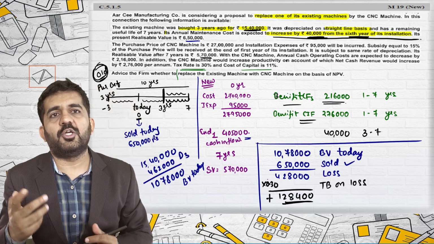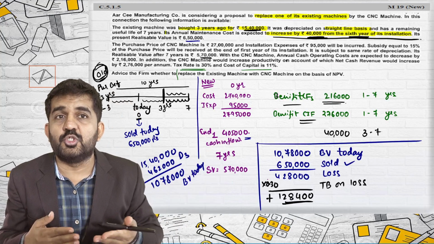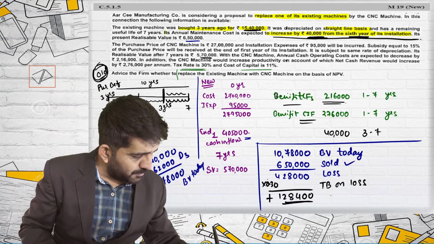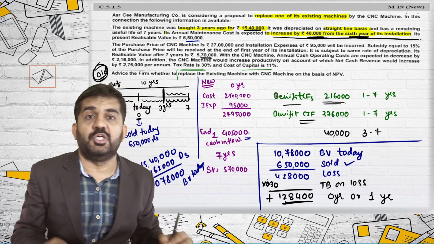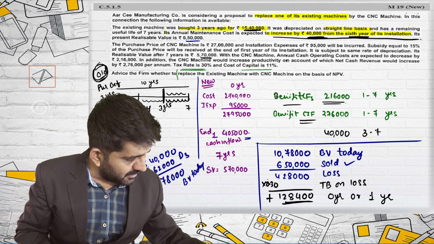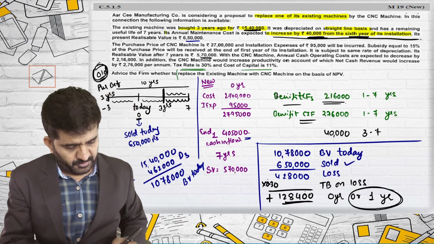Now understand, there are two options. Normally the tax benefit arises at the end of the year, because you need to pay tax at the end of the year. You may take this benefit at the end of 0 year, or you may take it at the end of first year. Both answers are correct. There is no problem in both the answers. I am taking this benefit at the end of first year.